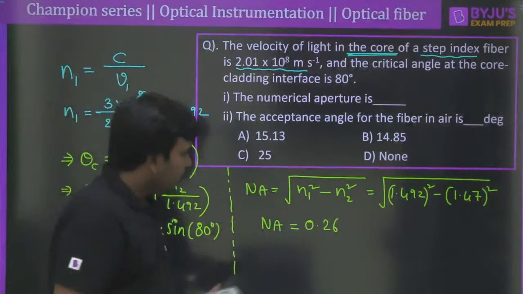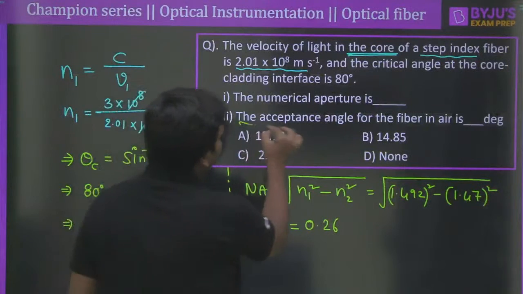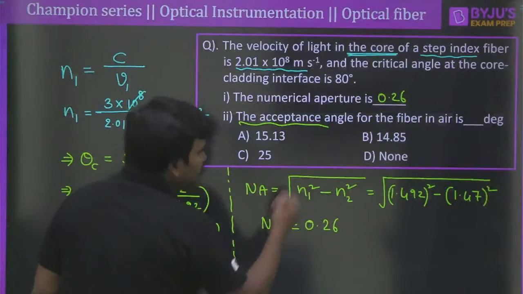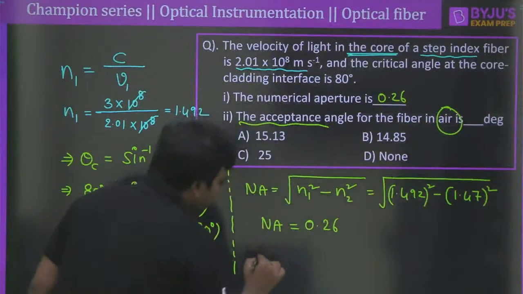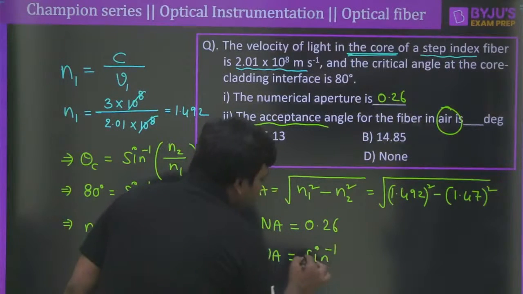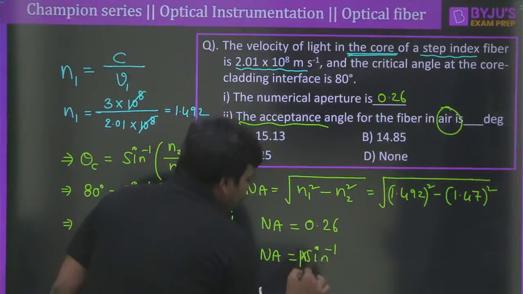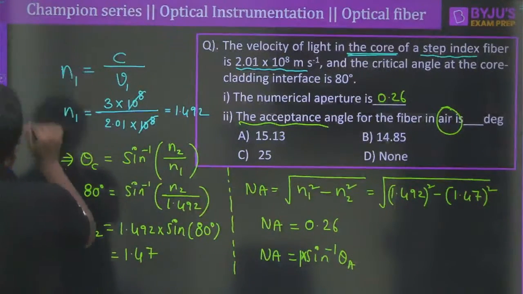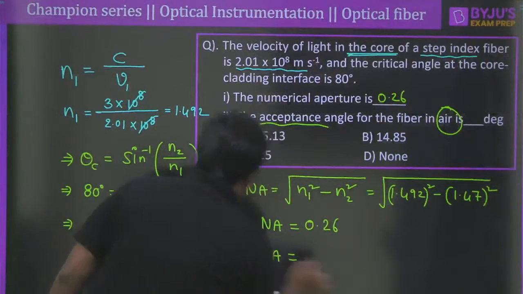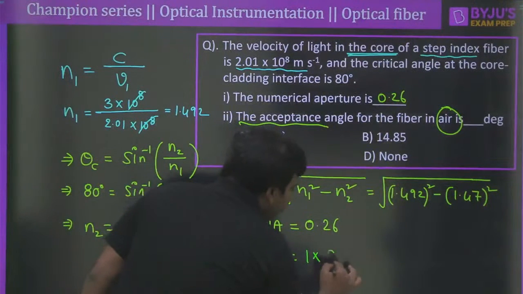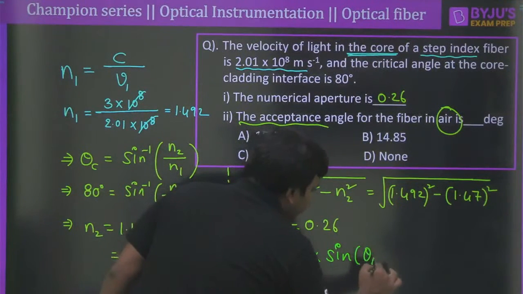So if it is 0.26, what would be the acceptance angle? Because the acceptance angle is very important for us. Here 0.26 is the answer, and the acceptance angle when the surrounding medium is air can be written as numerical aperture equal to n0 into sine of theta A. If the surrounding medium is air, we can write 1 into sine of theta A, simple. That means the refractive index of the air into sine of theta A, that is the acceptance angle, correct?